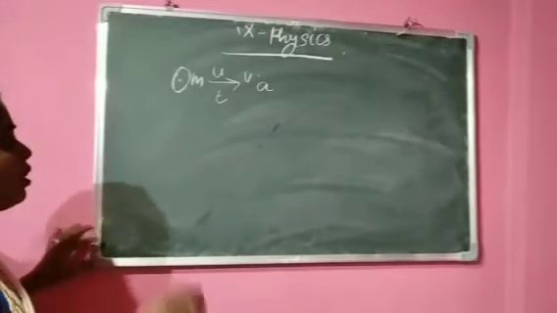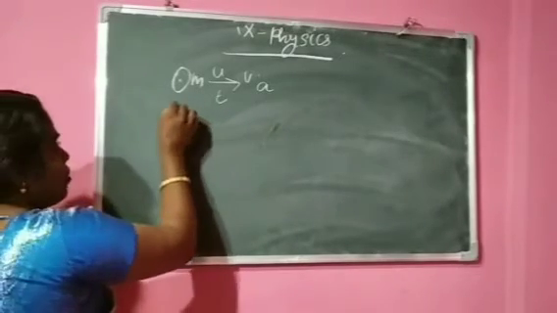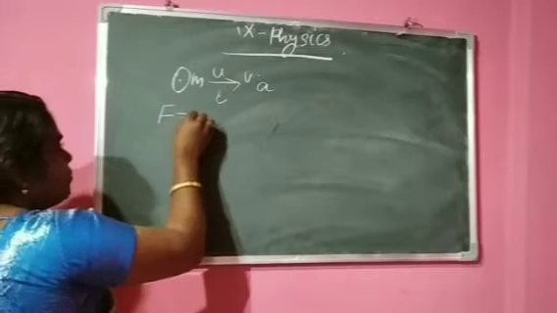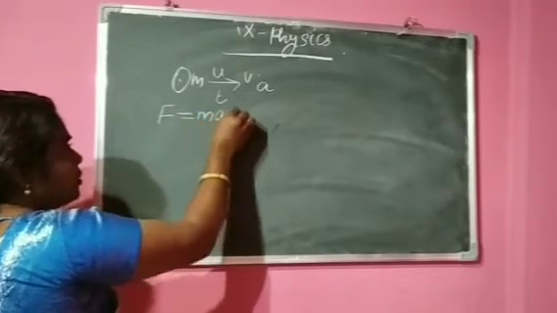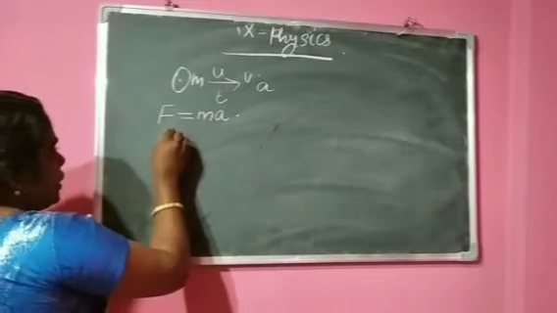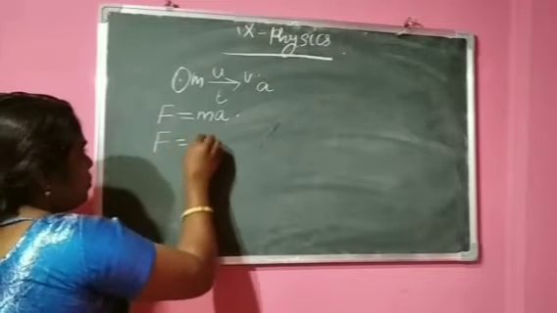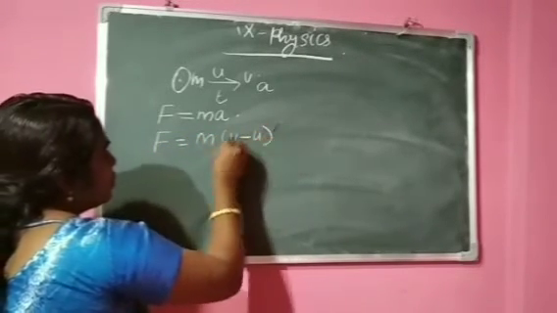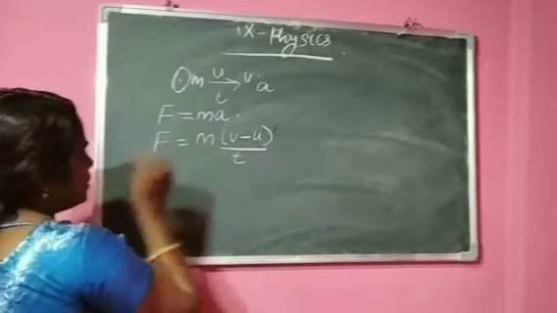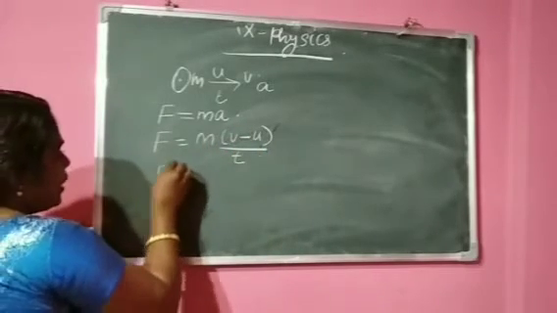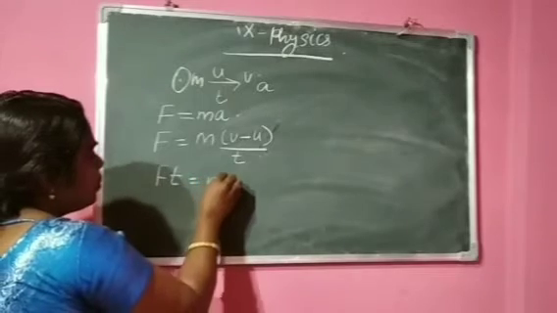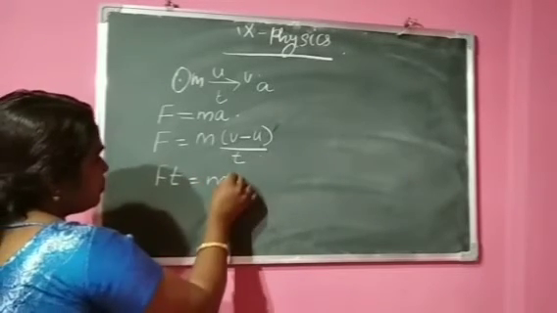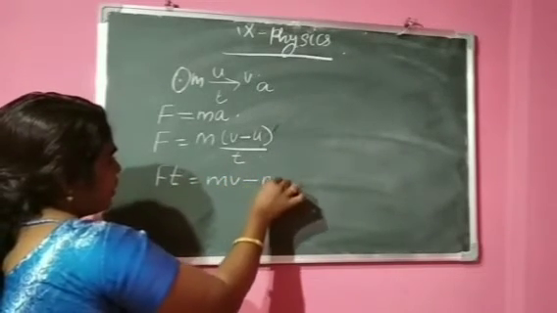According to the second law, what can we write here? F is equal to m into a. Or we can write F is equal to m into (v minus u) the whole divided by t, or we can write Ft is equal to mv minus mu.